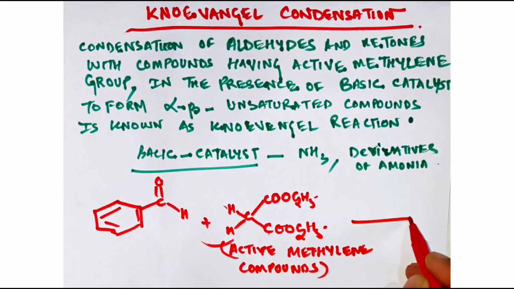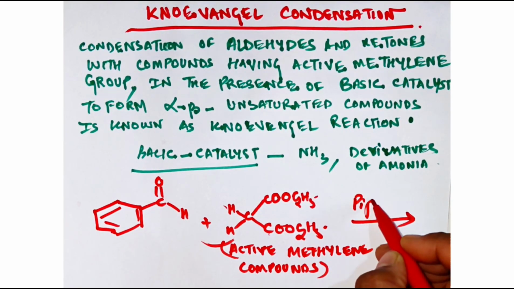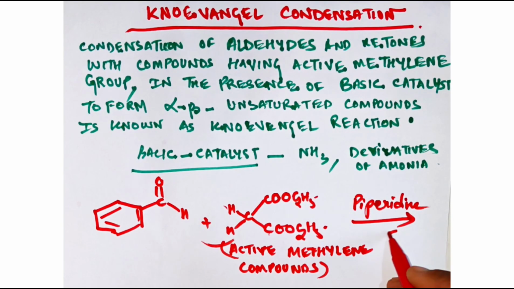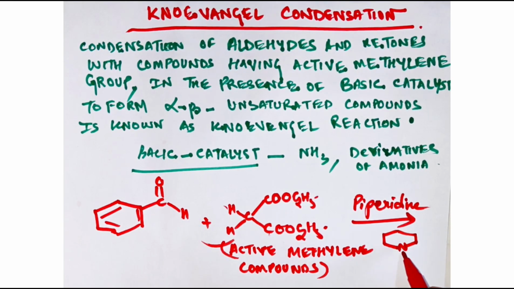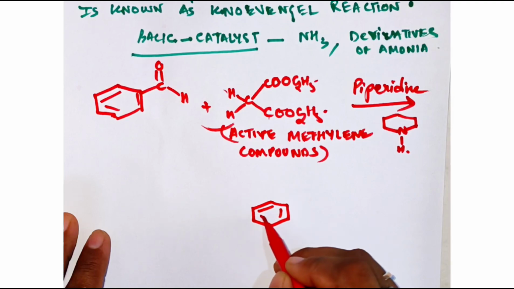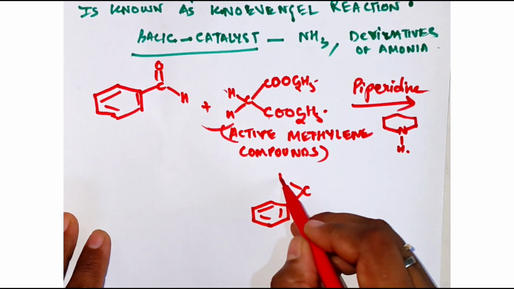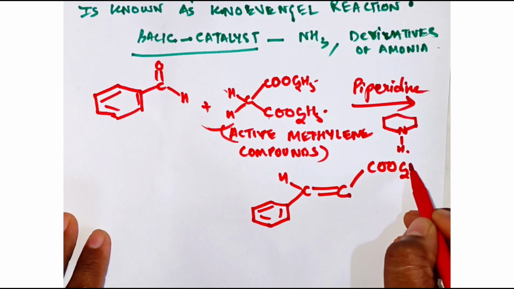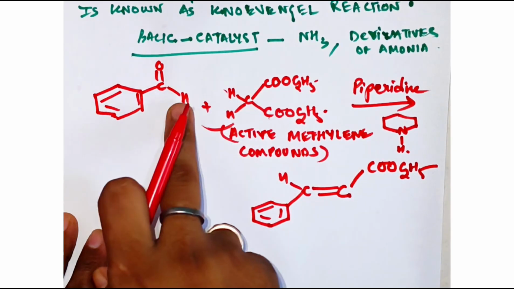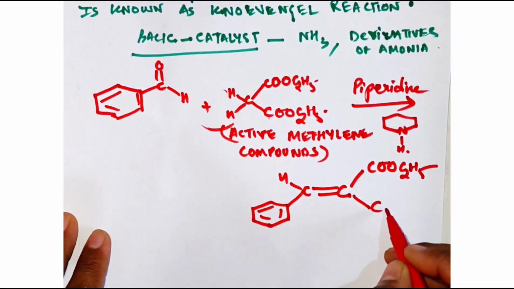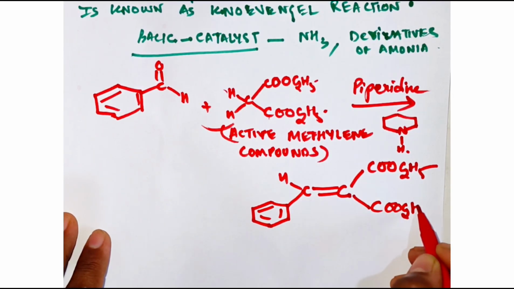It is done in the presence of pyridine, and then what we get is this. This is adding to this and giving you a compound, that is, the alpha beta unsaturated compound.